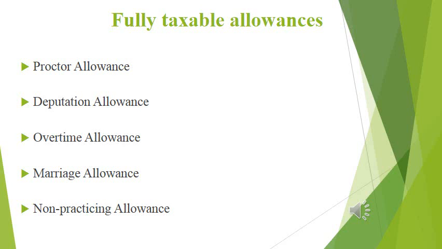The next one is overtime allowance. It's very clear from its term meaning. Employees who are required to work overtime may get overtime allowance or overtime benefit. It's fully taxable. Then another one is marriage allowance. This is an allowance given to meet the expenditure on marriage of children of an employee. These allowances are also fully taxable.